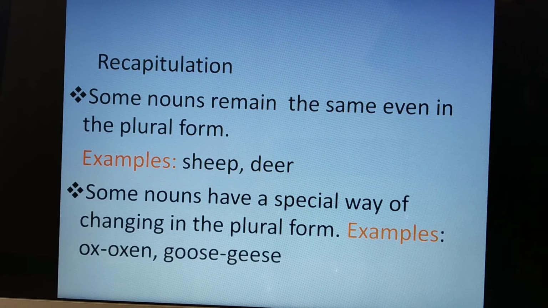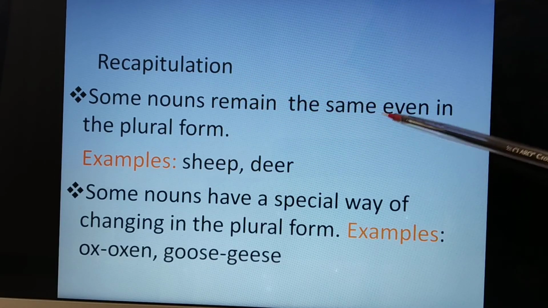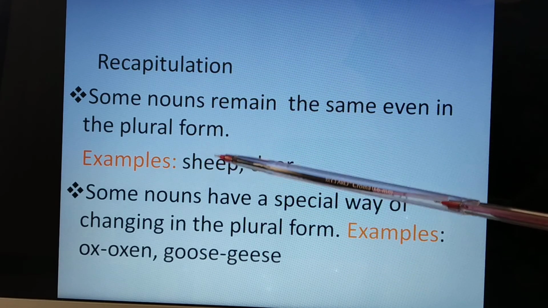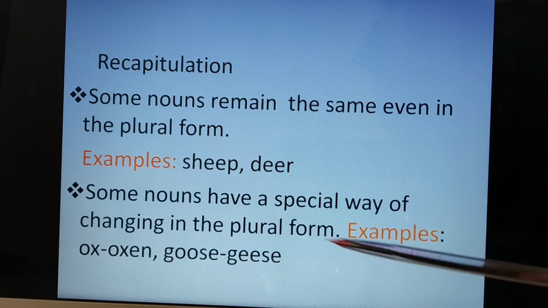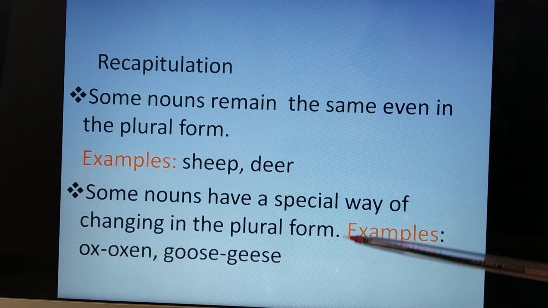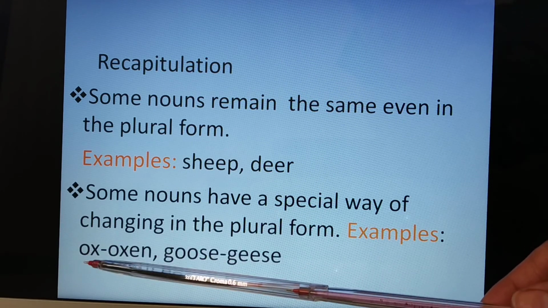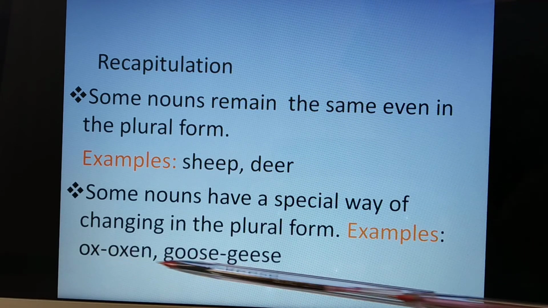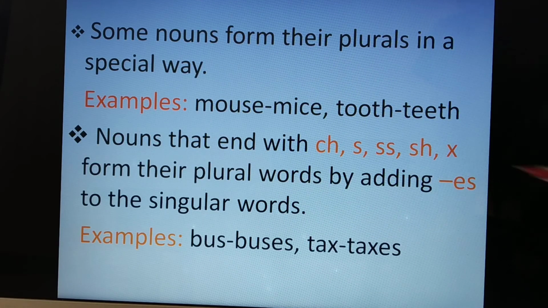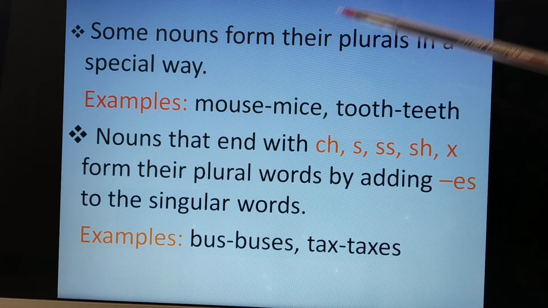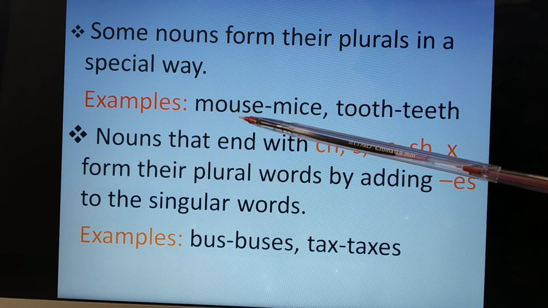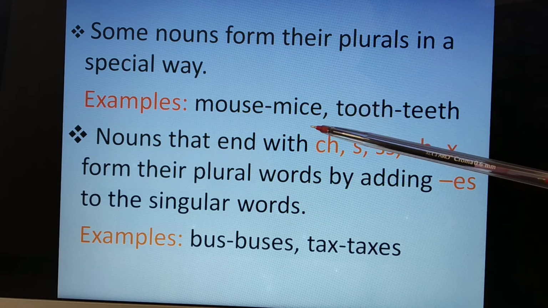Let's recapitulate. Some nouns remain the same even in the plural form. They never change. Examples: sheep, deer. Some nouns have a special way of changing in the plural form. Examples: ox. The plural of ox will be oxen. Goose, geese. Some nouns form their plurals in a special way. Examples: mouse. Plural of mouse will be mice.